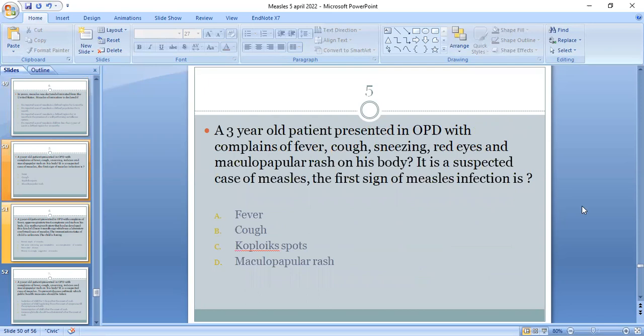Fifth MCQ: a 3-year-old patient presented in OPD with complaints of fever, cough, sneezing, red eyes, and maculopapular rash on his body. It is a suspected case of measles. The first sign of measles infection is either the fever, cough, Koplik spots, or maculopapular rash. A. Yes, A, the fever, is the correct option. The first sign that appears on the 10th day after the incubation period is the fever. The rash appears at day 14.